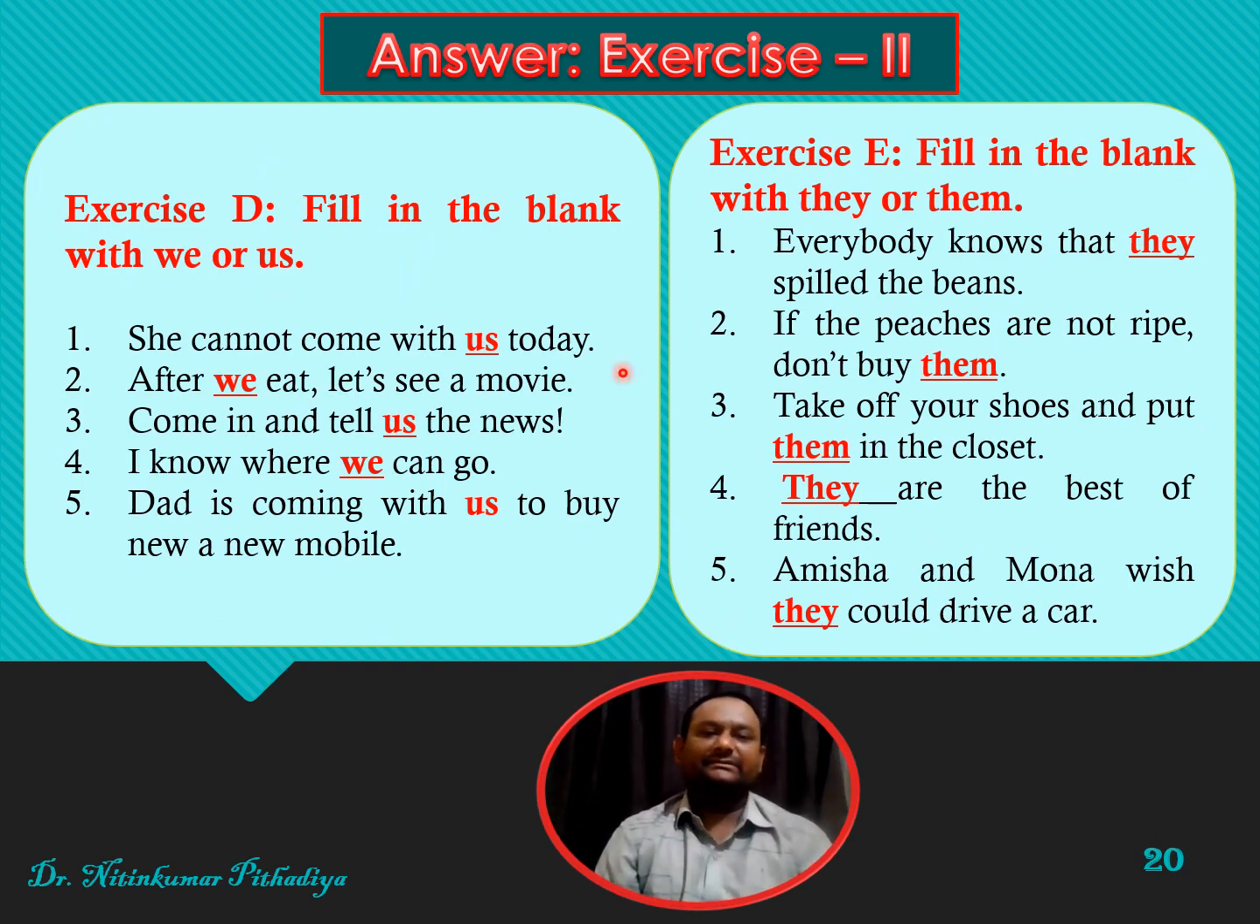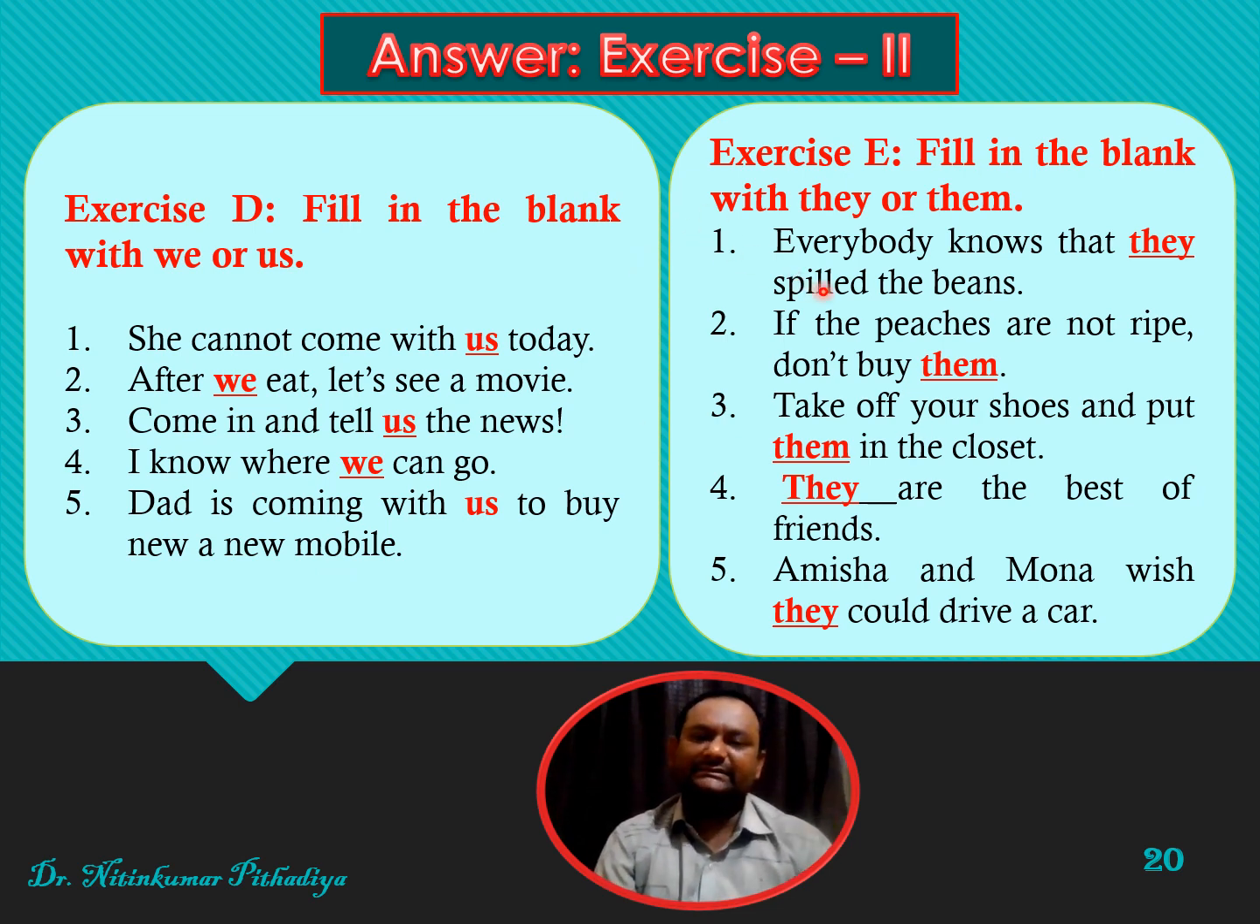In the same manner, friends, in exercise D, we are to use either we or us. So, she cannot come with us, because it is used as an object. After we eat, let's see a movie. Come in and tell us the news. I know where we can go. Dad is coming with us to buy a new mobile. So friends, in this manner, we can use either we or us.